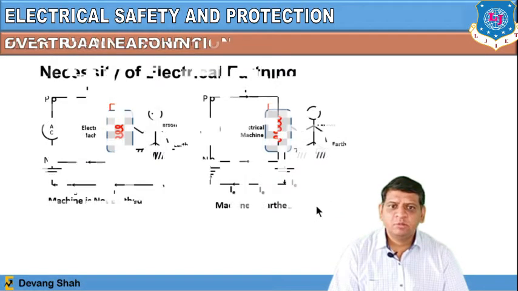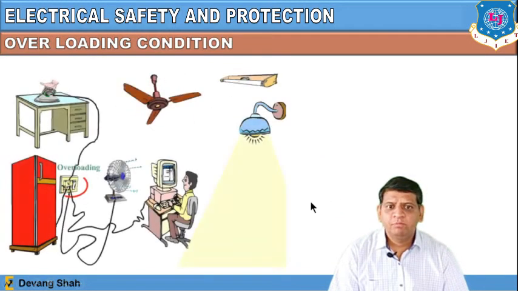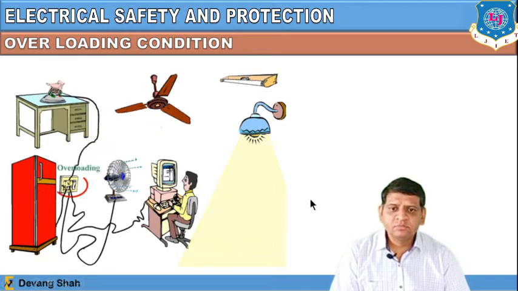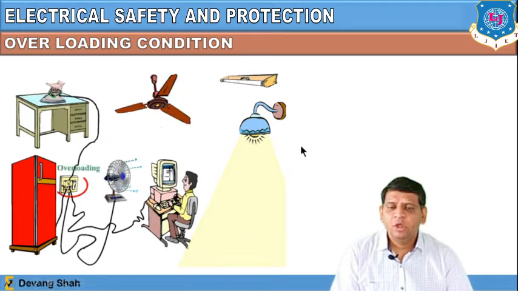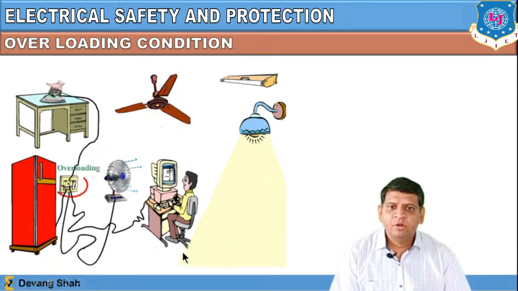Now let us discuss the types of earthing. But before that, let us discuss another condition where earthing is also required. Why? Because of the overloading condition. At your home, all the appliances are working at the same time. Let's say you are using the iron within the same switchboard, the refrigerator is also operating, the fan is also operating, and some other devices are also operating.